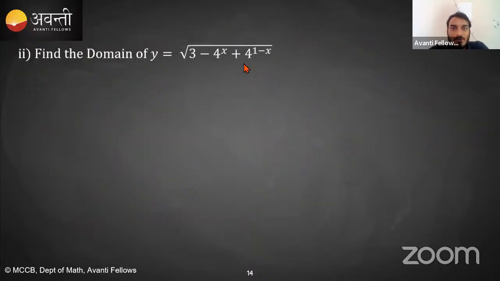Okay, this question. Students, I am giving you 1 minute. Quickly attempt this question. Everyone, attempt this question. Find the domain of this function. y is equal to under root of 3 minus 4 raised to the power x plus 4 raised to the power 1 minus x. Attempt this question and let me know the answer quickly in the chat box.